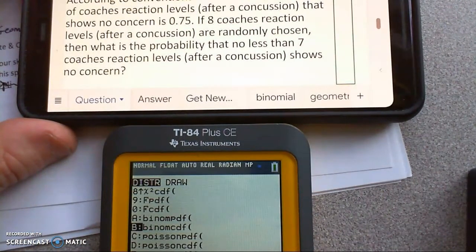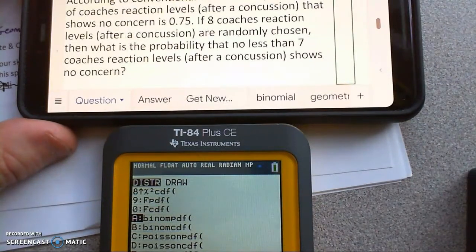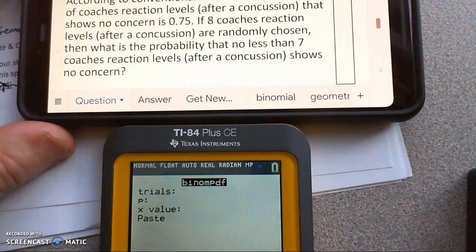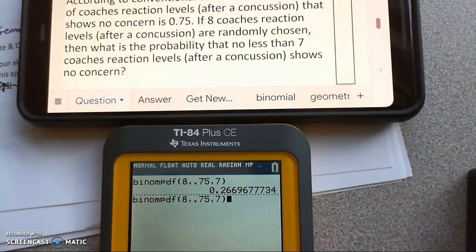I've got, way down at the bottom, normal PDF. Normal PDF will show like what's the probability that exactly 7. Well, it said no less than 7, so that would be 7 or 8. So this is kind of confusing. I can do binomial PDF with 8 trials, with a 0.75 success, and I'm looking for 7 of them. Okay, I can do that, and I can pop that back up, but I also have to include the 8, because it said no less than 7, which is 7 or 8, and I could add those two together.